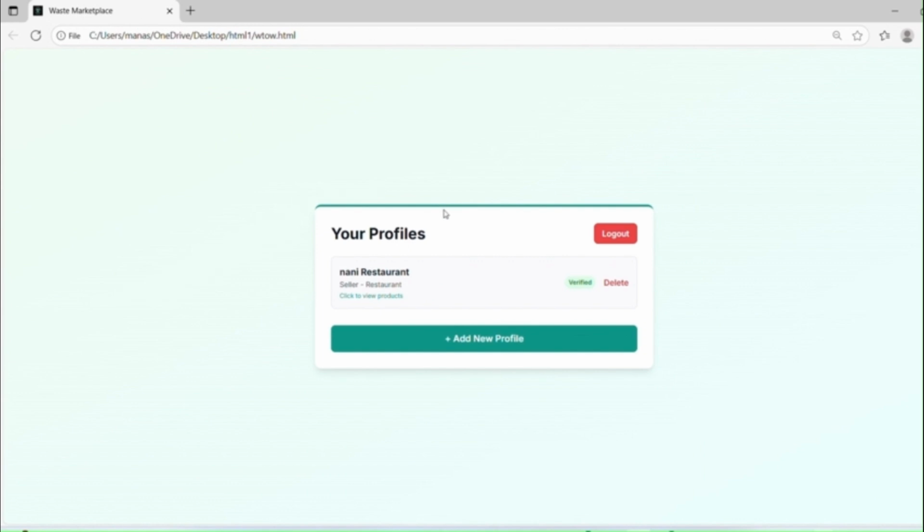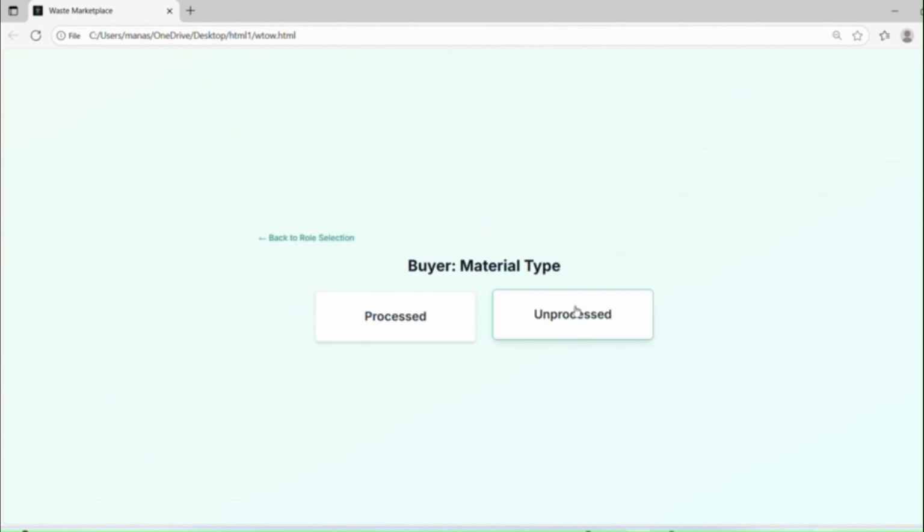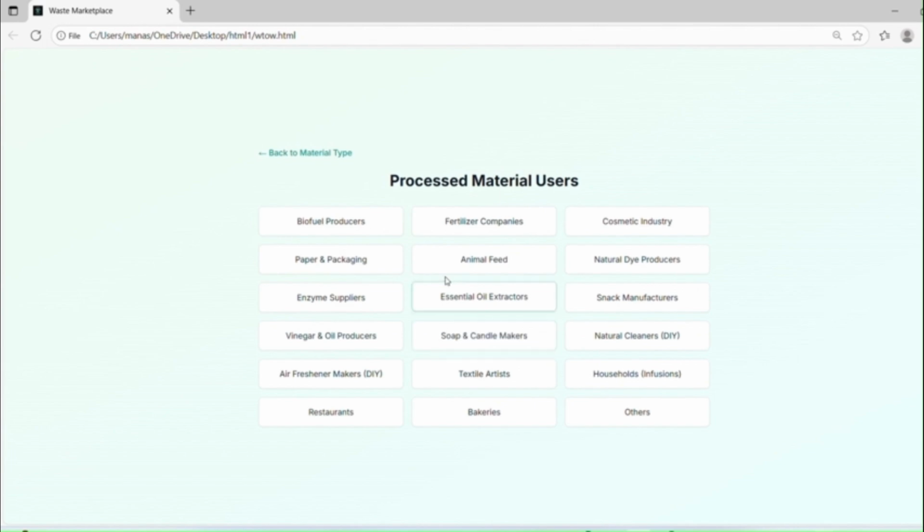Let me tell you about the buyer page. Now I am the buyer and here we have two types: processed and unprocessed. In processed, the material will be available in powdered form, and unprocessed is the direct vegetable peels and fruit peels, not in powder. So let me choose processed. Here we have different categories like paper and packaging, fertilizer company, cosmetic industry, and animal feed companies. Now choose as per the requirement: cosmetic industry.